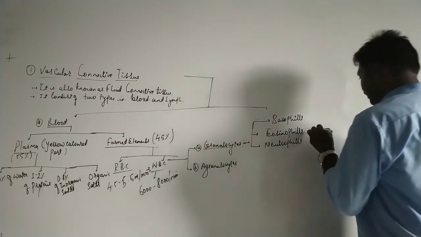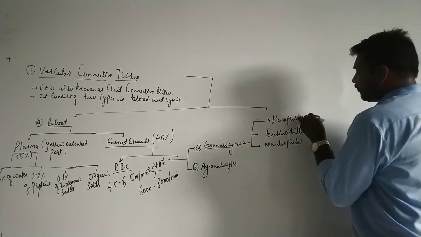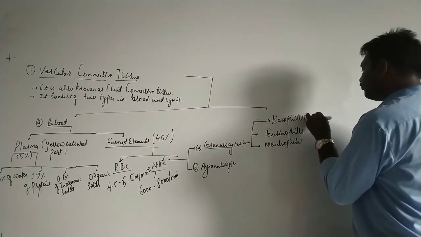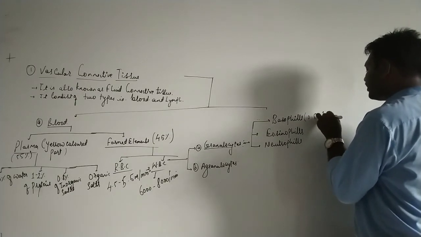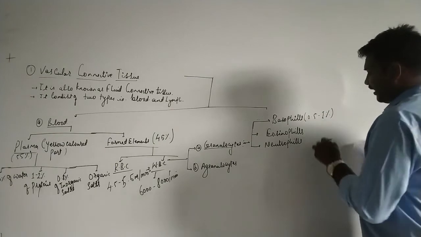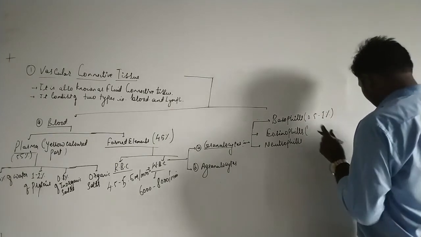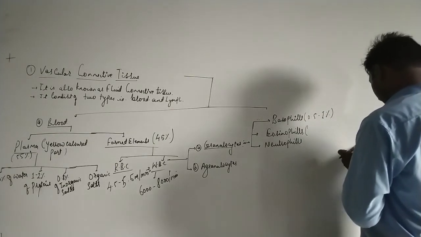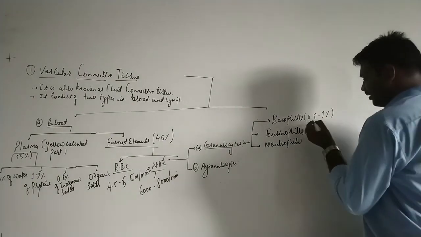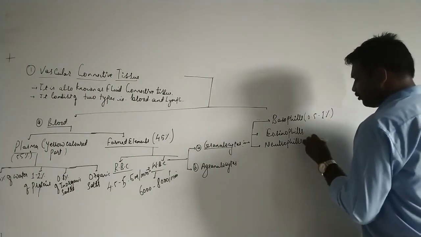The amount of basophils is 0.5 to 1% of total blood. Eosinophils can be in a lesser amount.